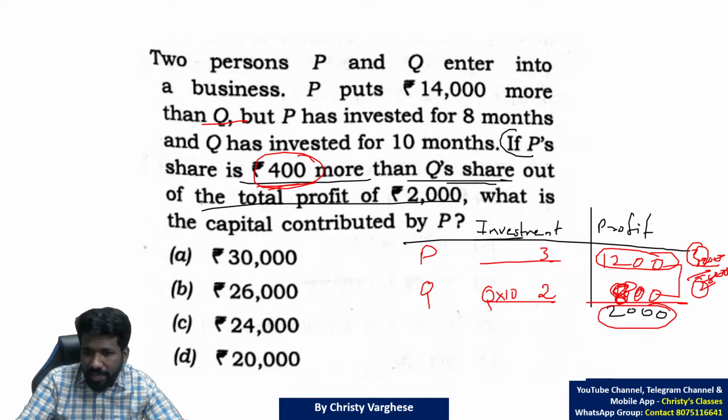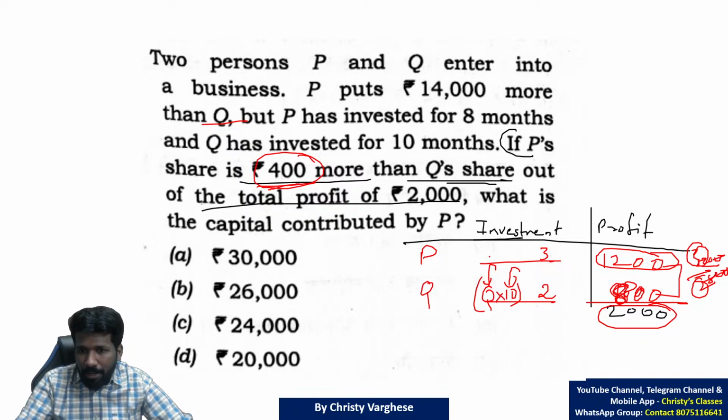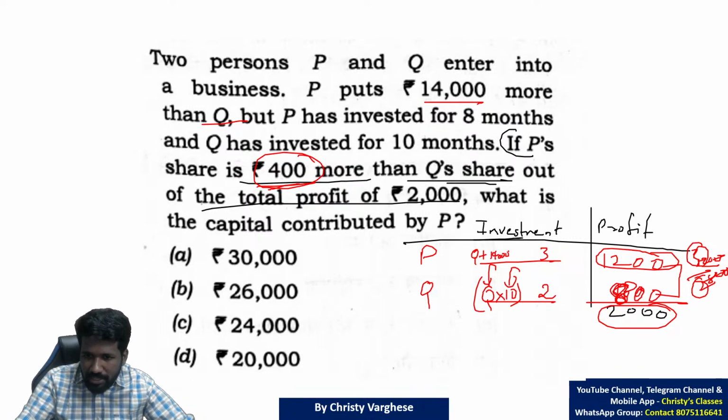So Q into 10. But P is investing for 8 months only, and that is 14,000 more than Q. That means Q plus 14,000, for 8 months. So into 8. And this you can equate and get the answer.